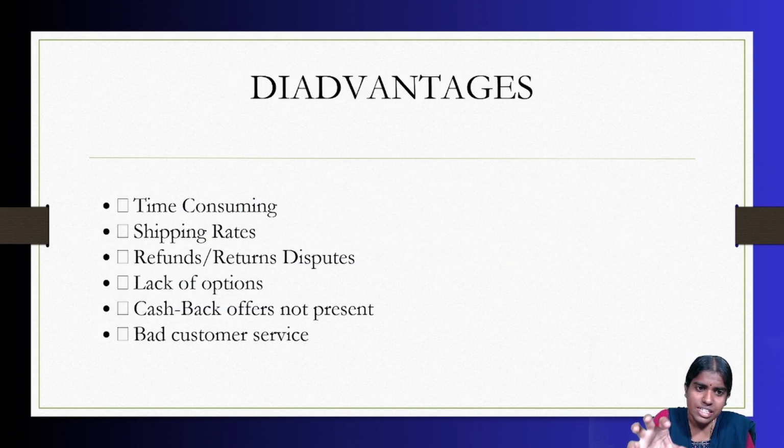So when you consider the existing system, what are the disadvantages? It's going to be a time consuming process. Whenever you consider any type of system, time factor plays a major role. So it is going to be a time consuming process. Shipping rates are very high, and refunds, lack of options, cashback offers not present, bad customer service. So all these are the disadvantages of my existing system.